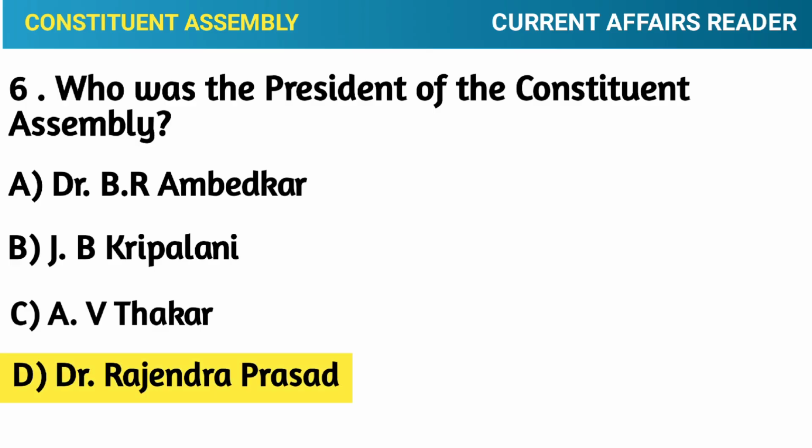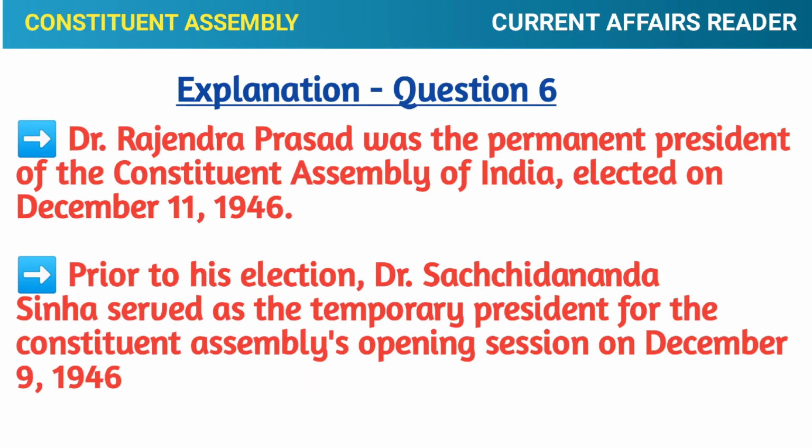Correct answer. Option D, Dr. Rajendra Prasad. Explanation. Dr. Rajendra Prasad was the permanent president of the Constituent Assembly of India, elected on the 11th of December 1946. Prior to his election, Dr. Sachidananda Sinha served as the temporary president for the Constituent Assembly's opening session on the 9th of December 1946.